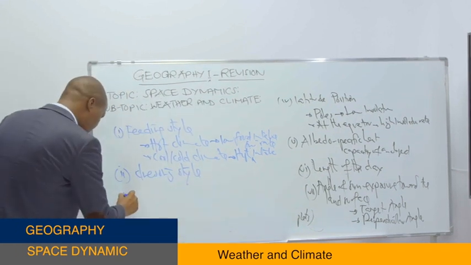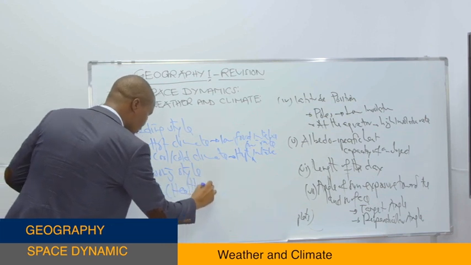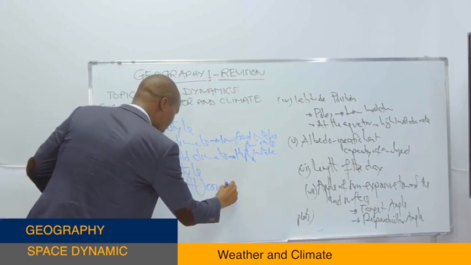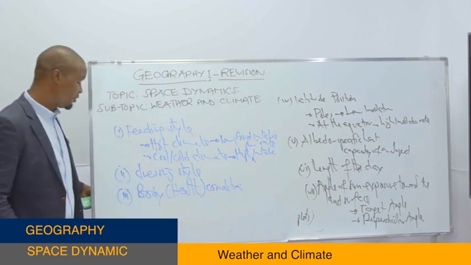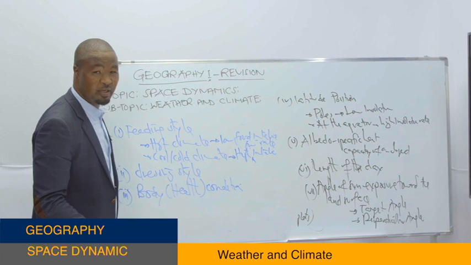Another point is body or health condition. Most of the people who live in a certain type of climate may have their bodies affected by that type of climate.